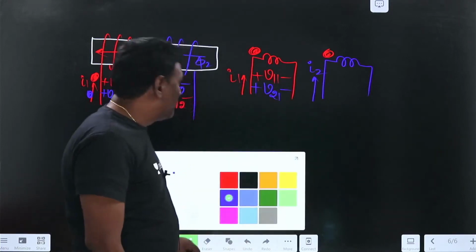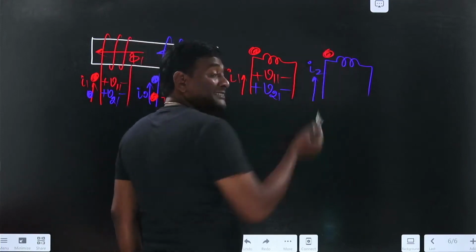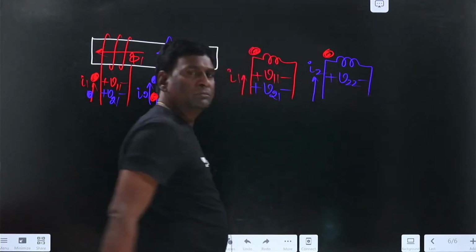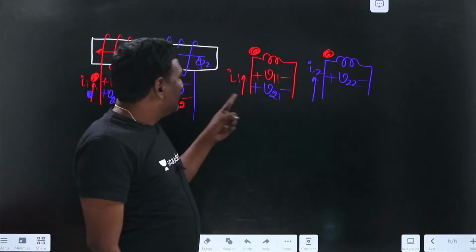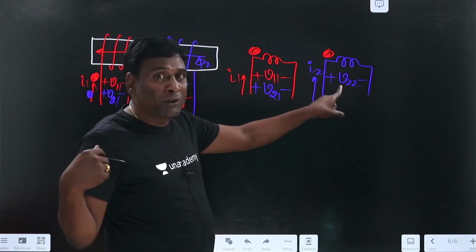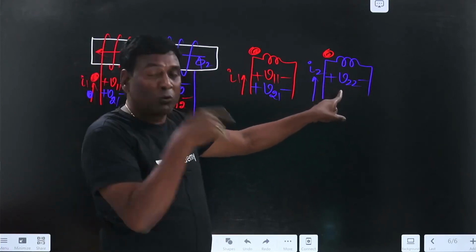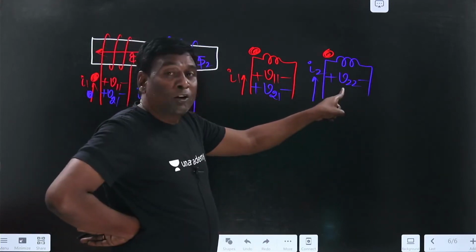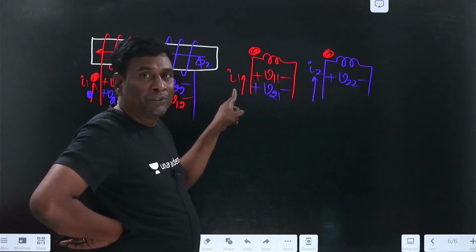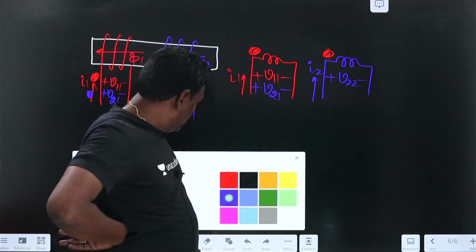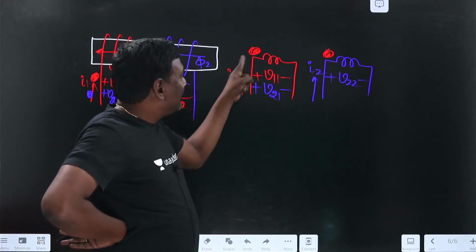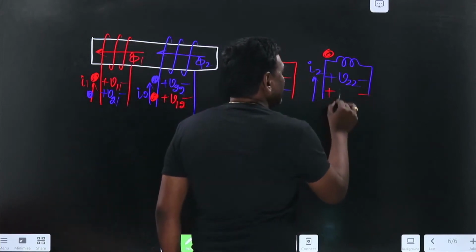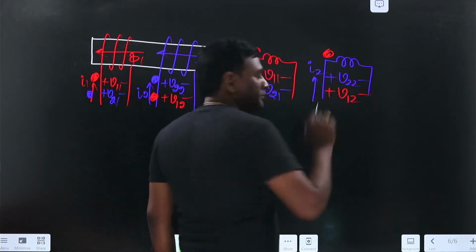Now, let us think of blue. Forget about the dot for self: plus or minus V22, the self-induced voltage. Now, self is over. About mutual we have to understand that depending upon the current somewhere, we are going to get induced voltage here, because these two coils are mutually coupled. In order to understand mutual, we have to find out the current here. If my current is entering into the dot, this dot is going to become positive. This is going to be the induced voltage because of the first coil.